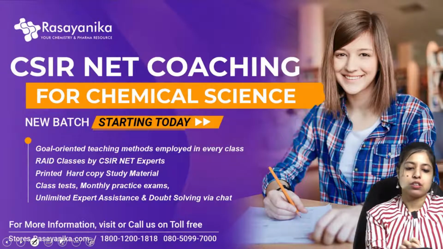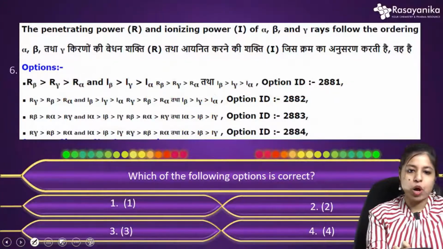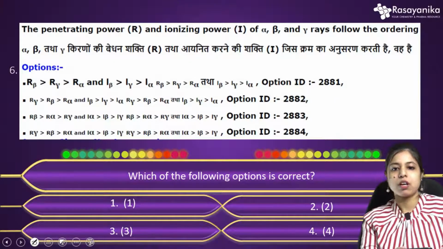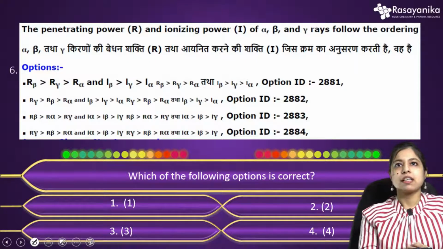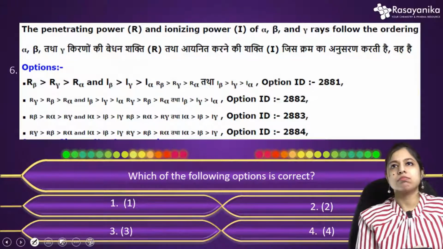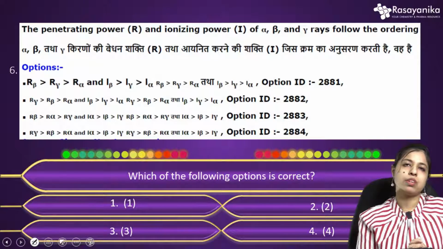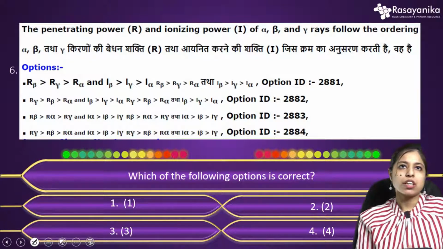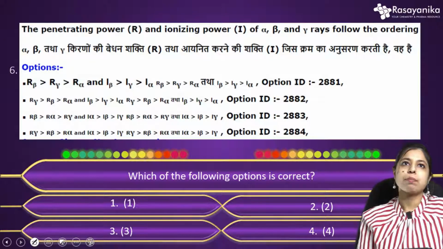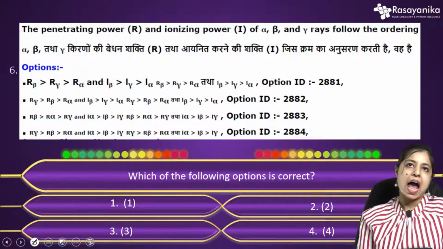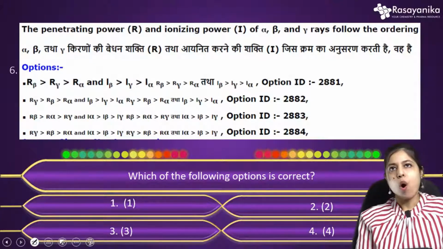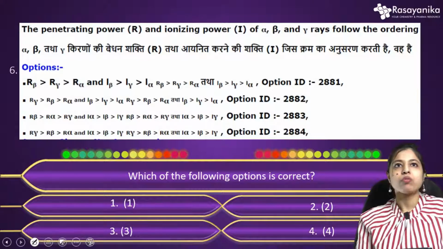Okay, so let's move to our next question. This is the 6th question. It is from your nuclear chemistry, and the question was pretty simple. The penetrating power R and the ionizing power I of alpha, beta and gamma rays follow which order?